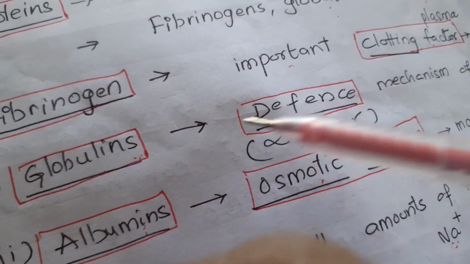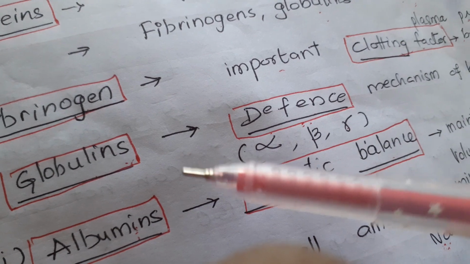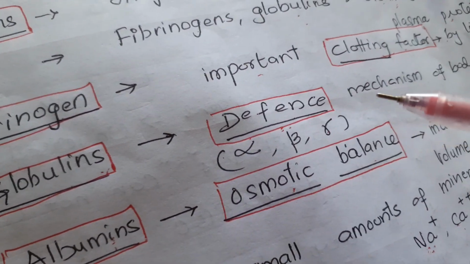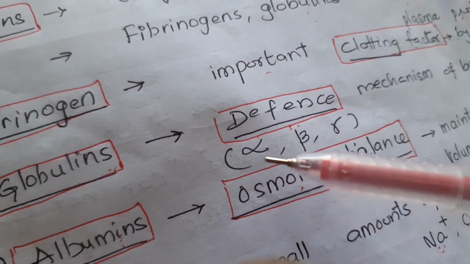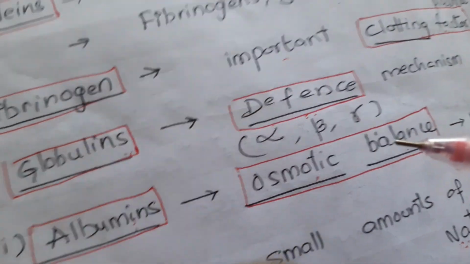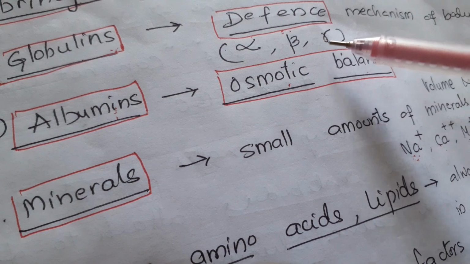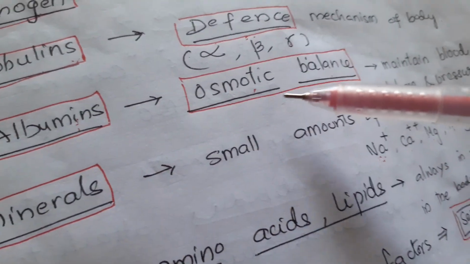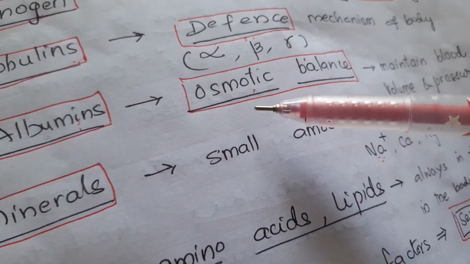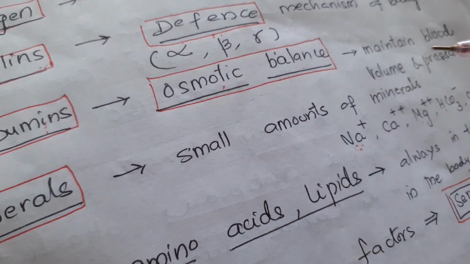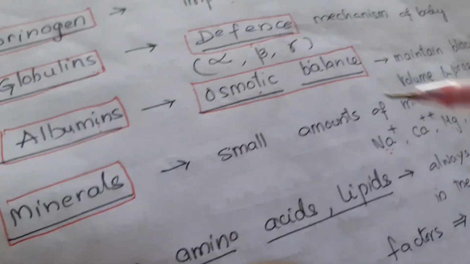And next, globulins are the proteins which are helpful in the defensive mechanism of the body. There are three types of globulins, alpha, beta and gamma globulins. Gamma globulins are the antibodies. And albumins, they maintain osmotic balance. They maintain blood volume and blood pressure.